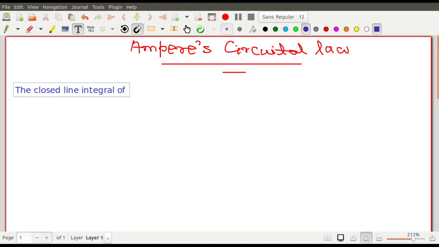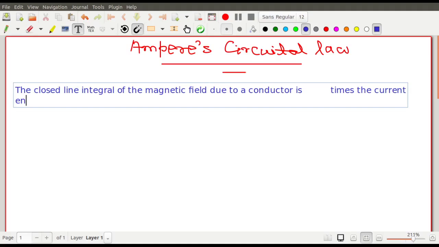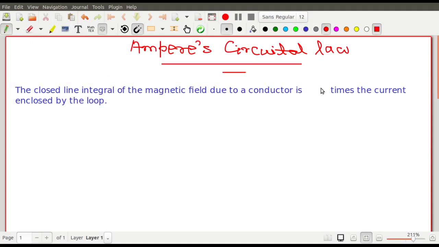The closed line integral of the magnetic field due to a conductor is mu 0 times the current enclosed by the loop. The closed loop line integral of the magnetic field due to a conductor is mu 0 times the current enclosed by the loop.